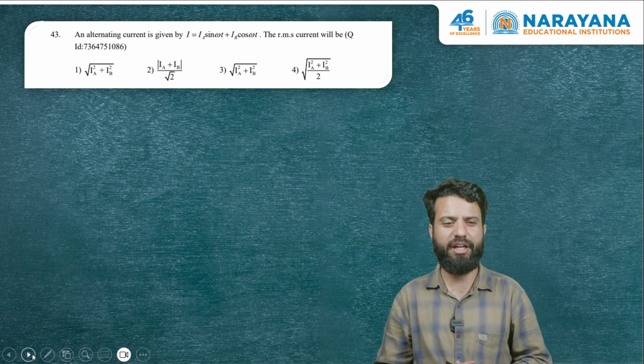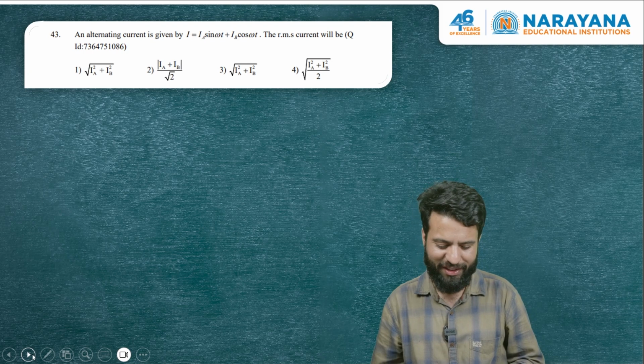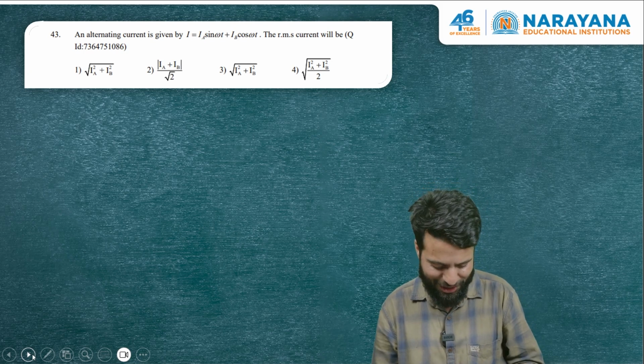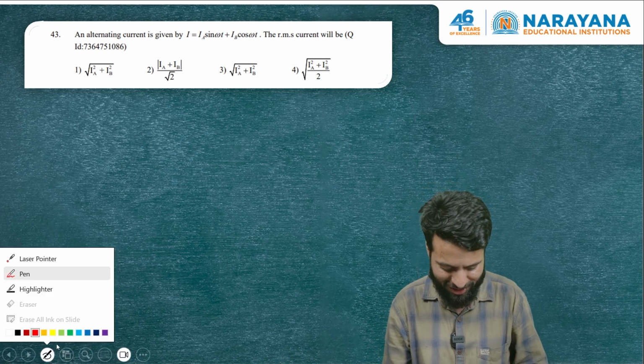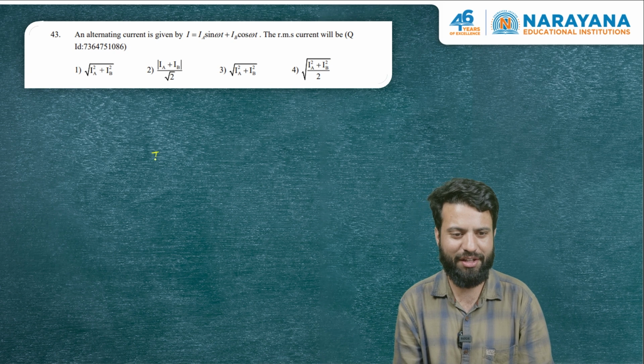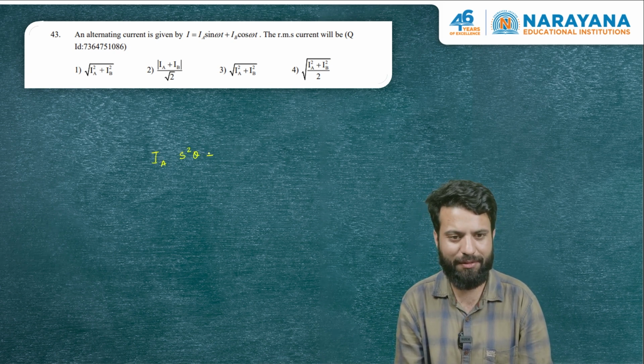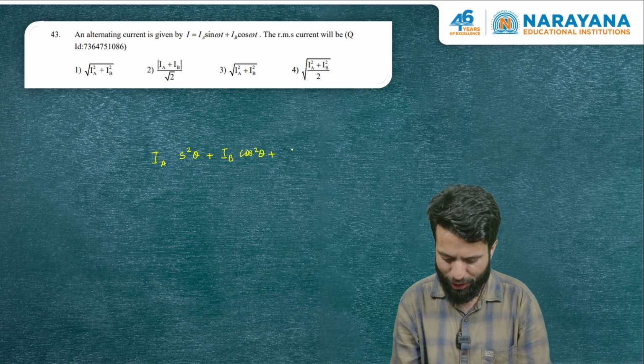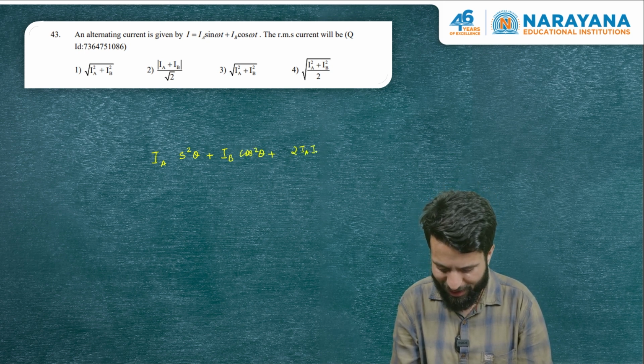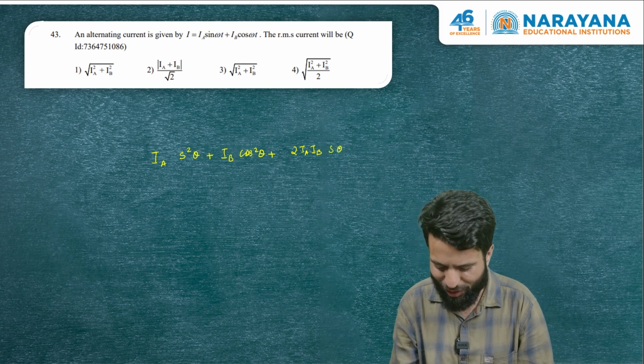This question is from alternating current. We just have to find the RMS value. Root mean square, so we just have to square the function. It's a very simple one. We'll square the function. So the square of this function will be IA sine square theta plus IB cos square theta plus 2 IA IB sine theta cos theta.